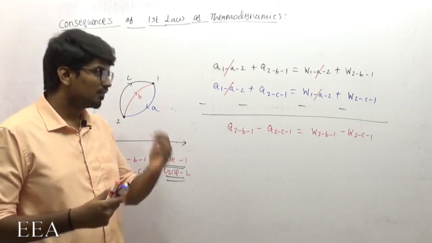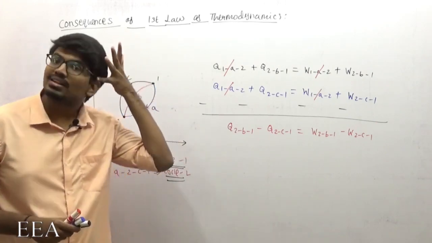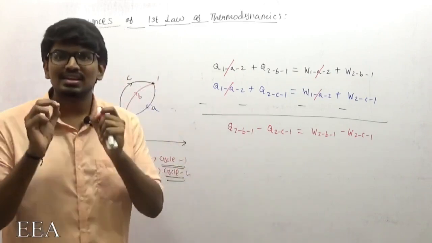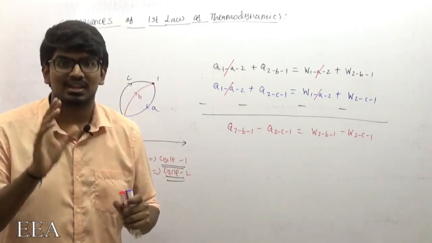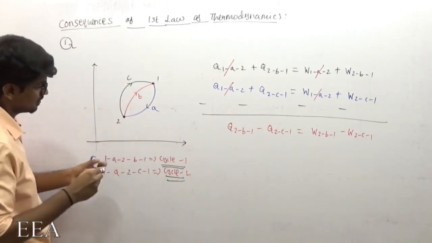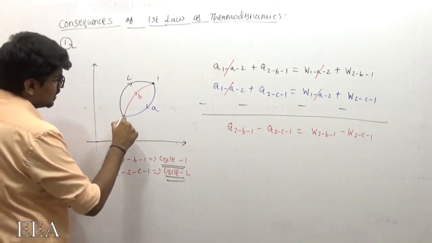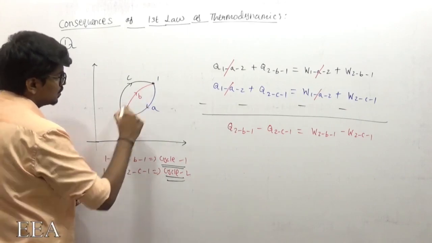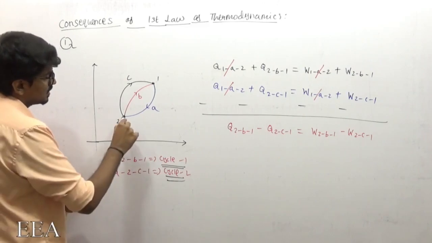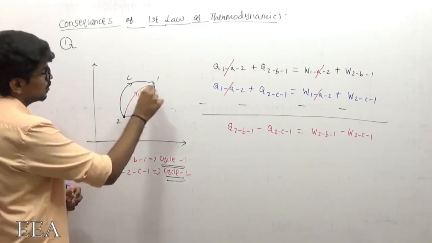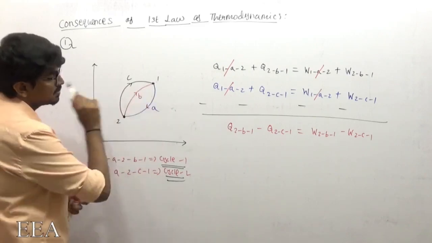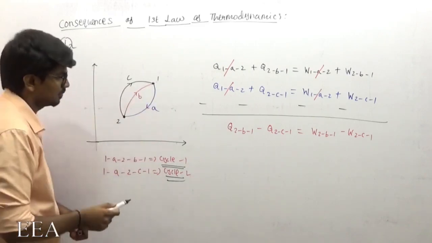Now, when I am discussing work transfer, we know very clearly that work transfer is a path function. Listen carefully. If I do a process from 2 to 1 through path B, and another process from 2 to 1 through path C, the work transfer in these two paths is not going to be the same, because work is a path function.